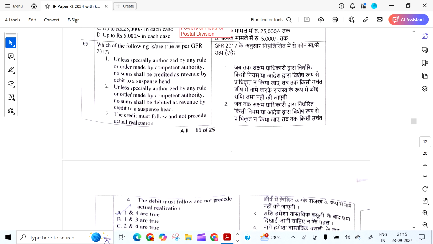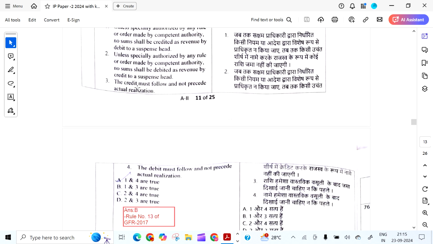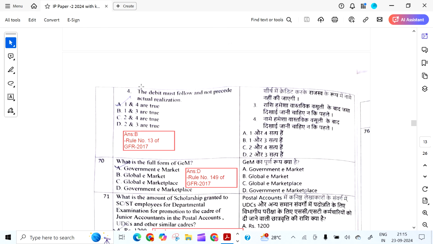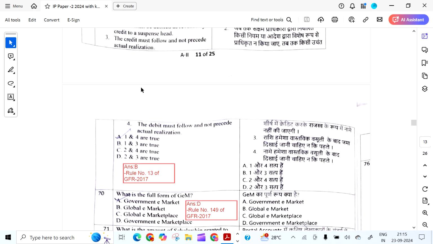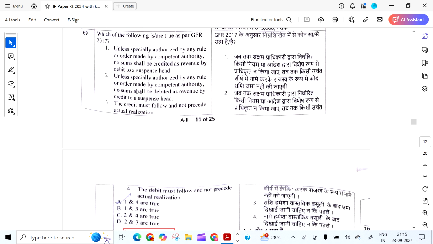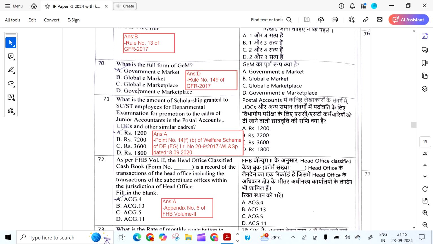This one is correct. Unless specifically authorized by any rule or order made by the competent authority, no sums shall be debited as revenue by credit to suspense head. That is wrong. The credit must follow and not precede actual realization. So that is wrong. The debit must follow and not precede actual realization. That is correct. So these are the 2 points. So the answer is B.